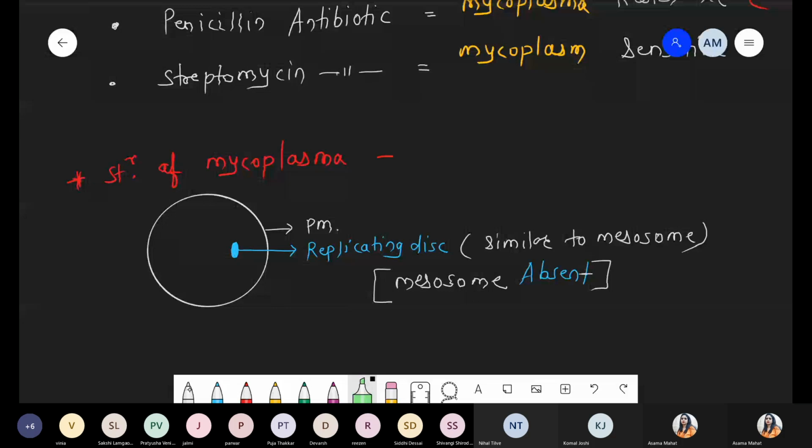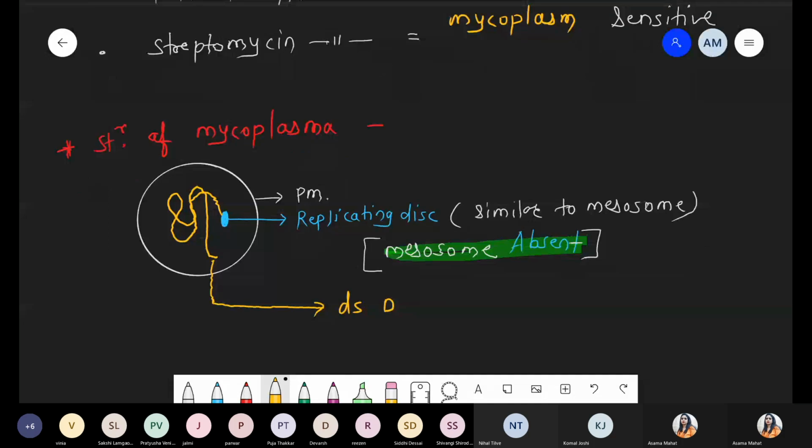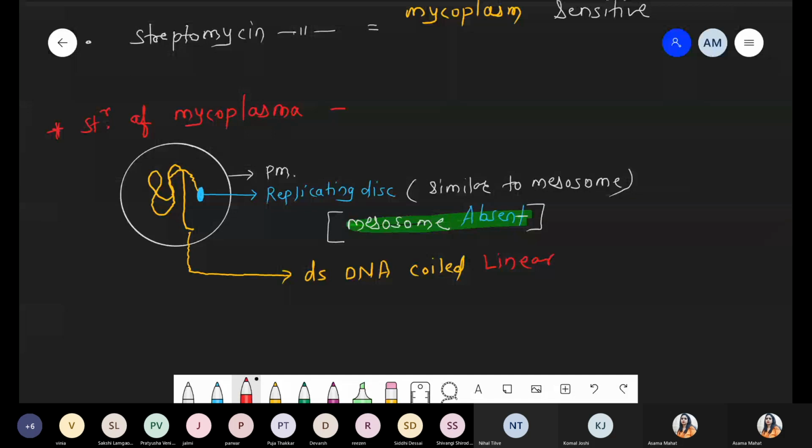Now, genetic material. I hope you remember last class we also discussed mycoplasma. These are the bacteria having linear genetic material. So we have to draw that structure. This mustard color, nothing but we are talking about the typical structure, double-stranded DNA, coiled structure, but it is linear. It is not circular. In bacteria it will be circular. Now in this condition, there is linear genetic material, which is similar to the eukaryotic system. Here it matches with eukaryotic, right?